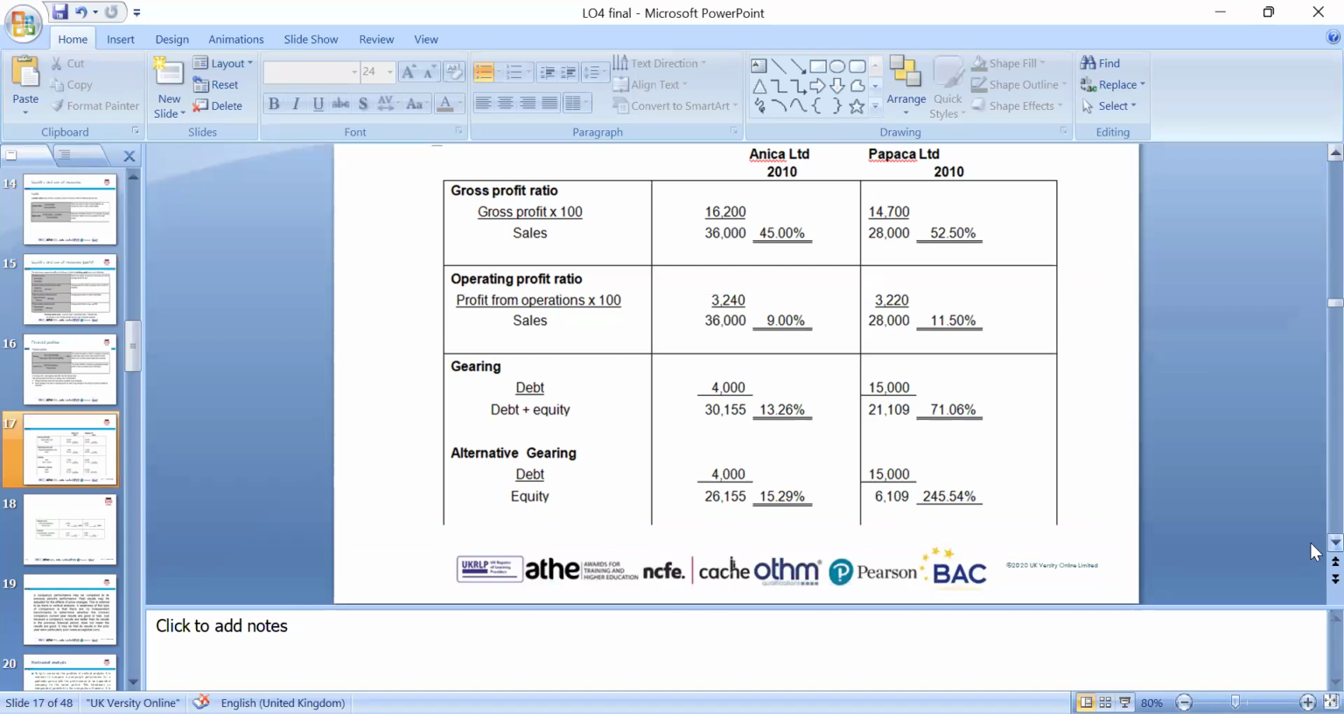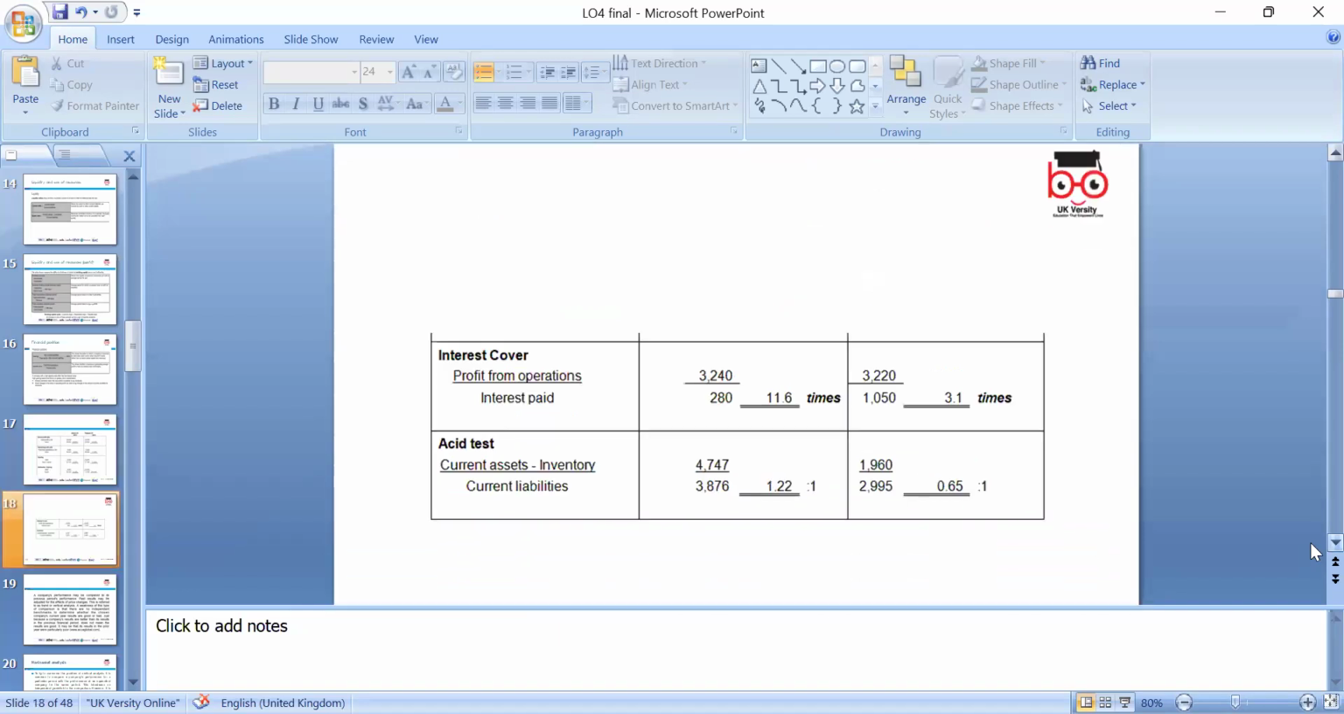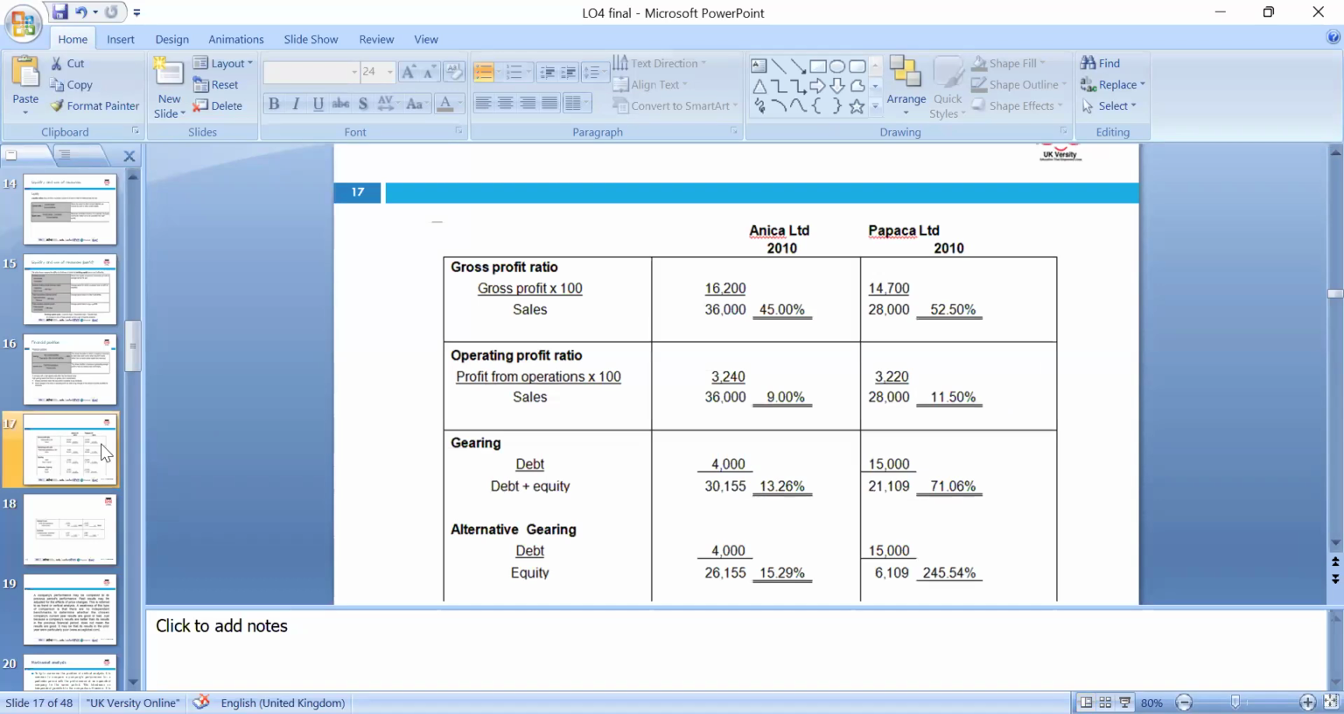Alternative gearing is debt to equity, these are the two formulas we use: 15 and 245. Interest cover ratios are 11.6 times and 3.1 times; their profit is higher than the interest, which is the finance cost. Asset test ratios, current assets divided by liabilities, are 1.22 and 0.66. So these are the ratios we need to look at to measure the performance of the company. So what do you think, please? Will we go for Anika or Papika to invest?